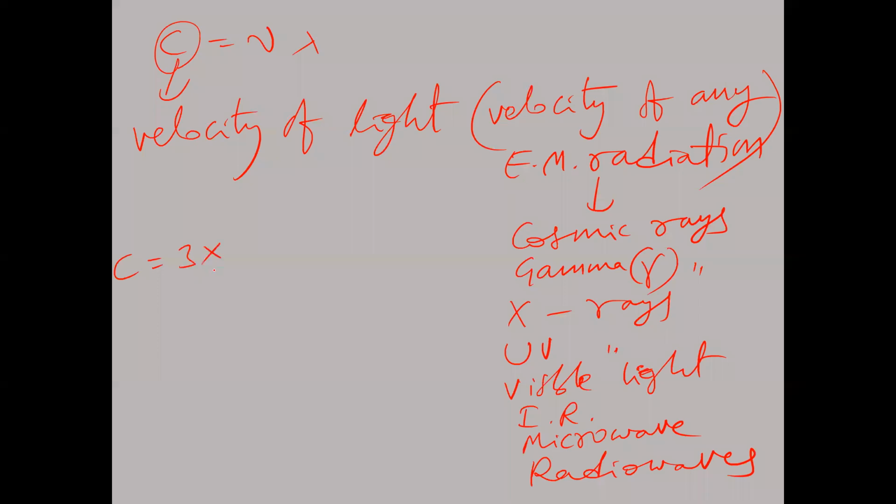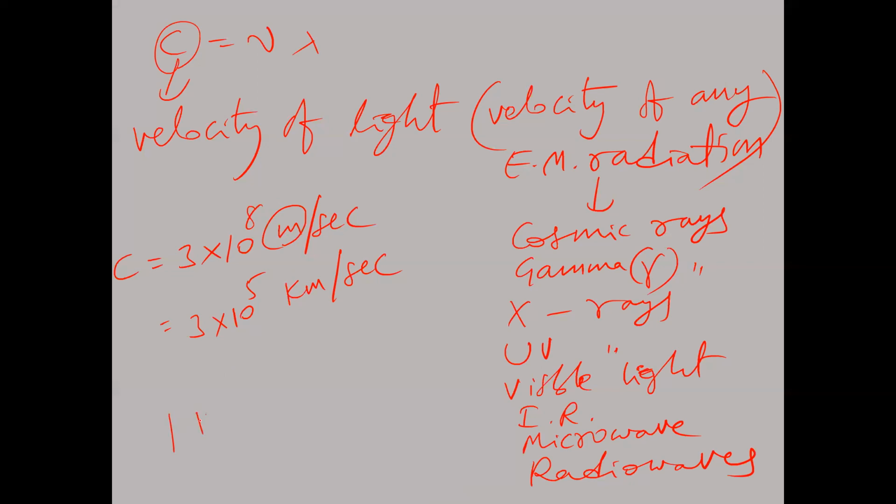The C value is 3 into 10 to the power of 8 meter per second. If we take kilometers per second, 1 kilometer is equal to 10 power 3 meters, so 1 meter is equal to 10 power minus 3 kilometers.